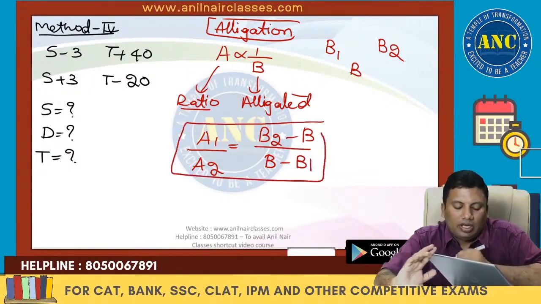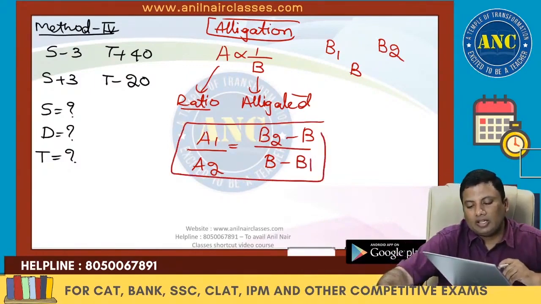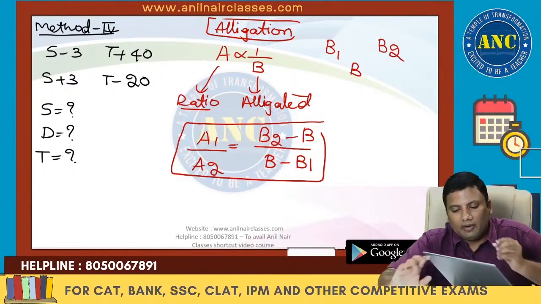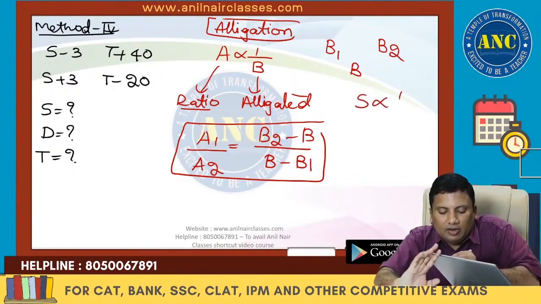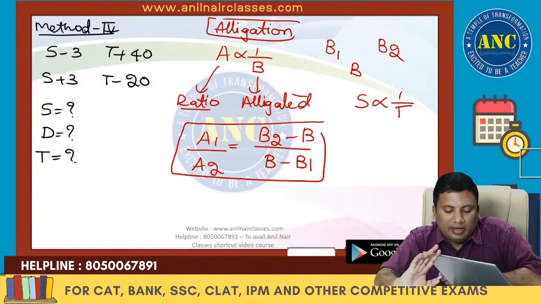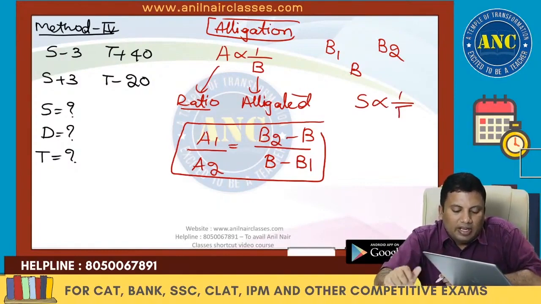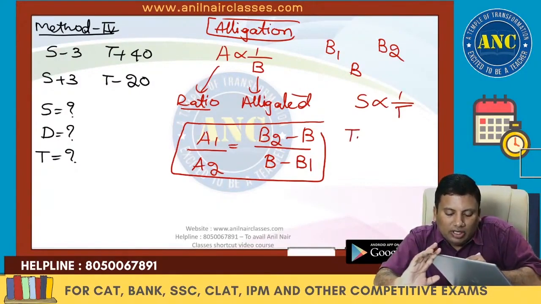A1 by A2 equivalent to B2 minus B by B minus B1. Speed is inversely proportional to time.